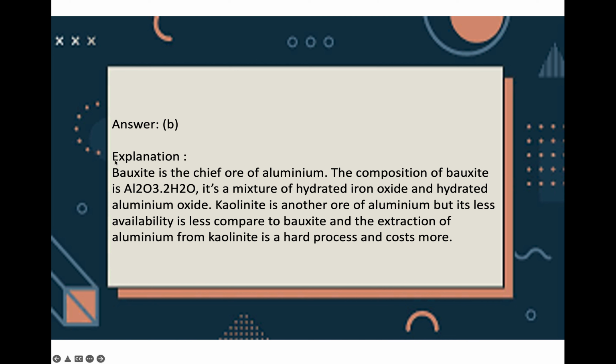The composition of bauxite is Al2O3·2H2O. It's a mixture of hydrated iron oxide and aluminium oxide. Kaolinite is another ore of aluminium, but its availability is less compared to bauxite. Extraction of aluminium from it is a very hard process and costs more.